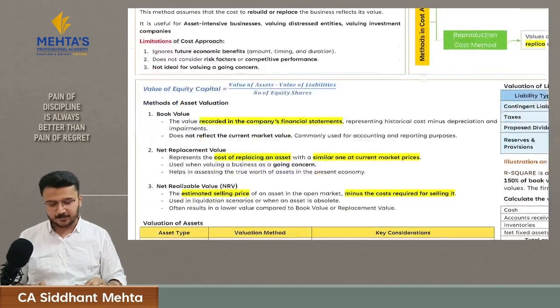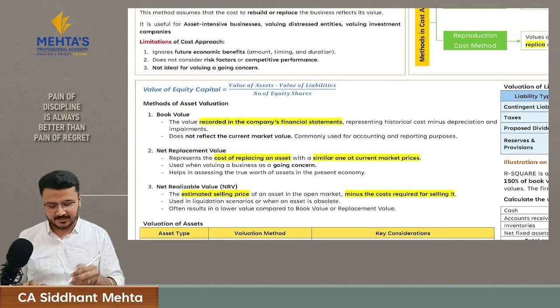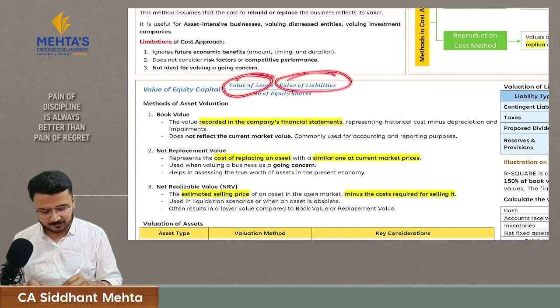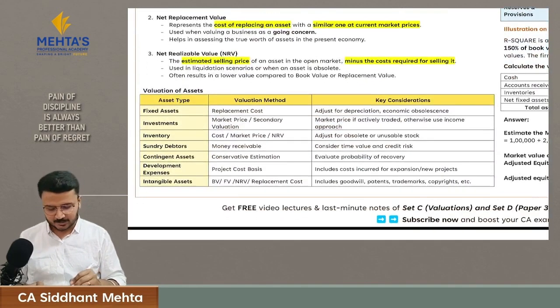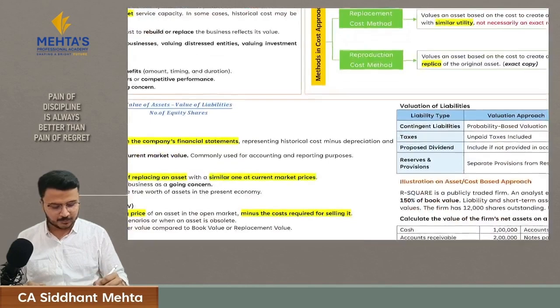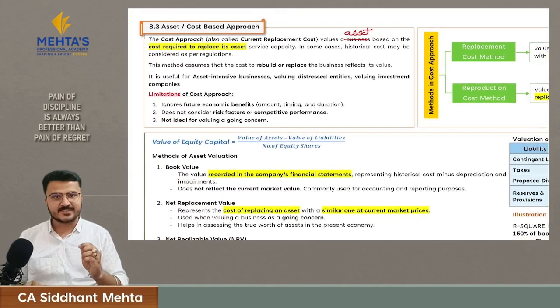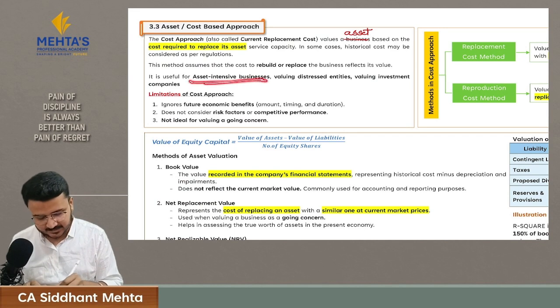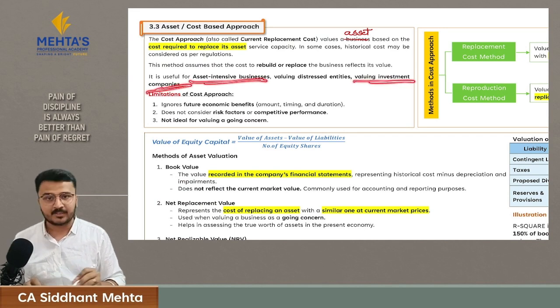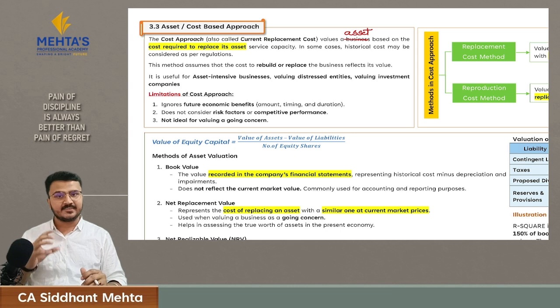Then asset approach means valuing a business based upon value of assets minus value of liability. It also tells you the methods to value your asset and also the methods to value your liability. We use asset approach for asset intensive businesses or investment companies. Like I said in part number 1, for these companies assets are important, hence we use asset approach for them.